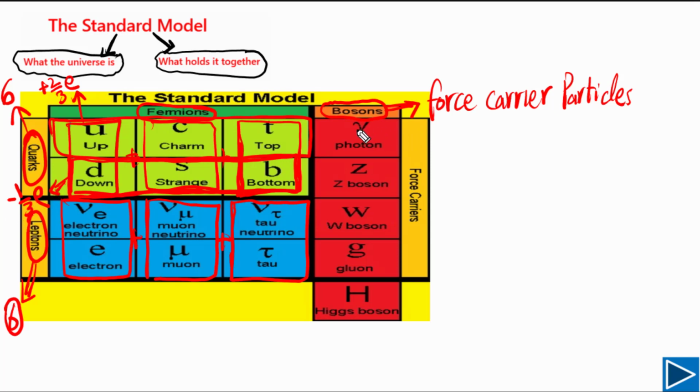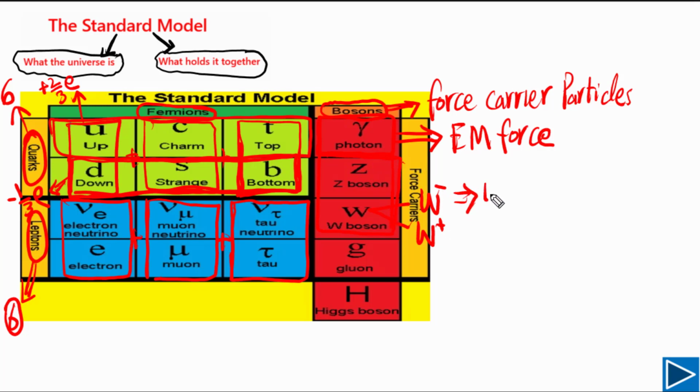Now let's try to understand a little bit about these bosons. So you can see we have this first boson. This is the photon, and this boson is responsible for the electromagnetic force. We can simply say it is responsible for the EM force. If you look at the next two bosons, we have the Z boson and the W boson. The W boson also has two types. One is W minus, W negative, and W plus. So Z and W plus, W minus are responsible for the weak nuclear force.